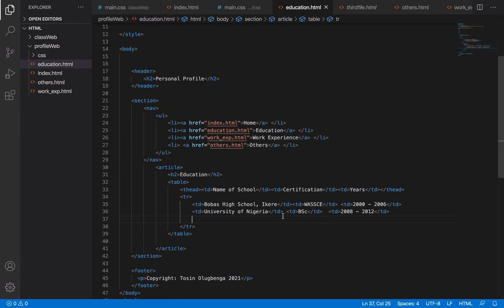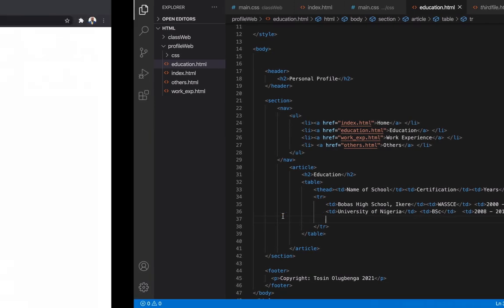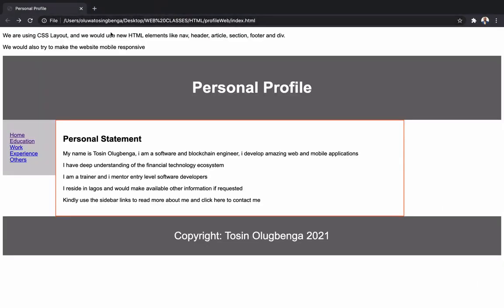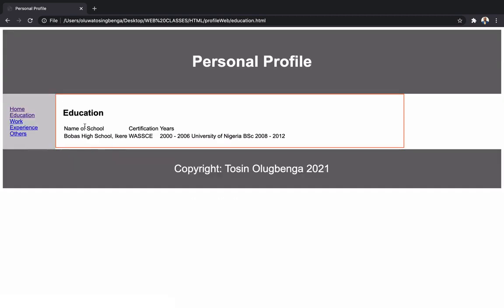So let's save it now and check the education page. Hopefully, it should have taken a new shape. If I click education now, all right, so we now have it: name of school, that's Bobas High School. Okay, this is not okay. So good, we make mistakes. Let me fix the mistake now.